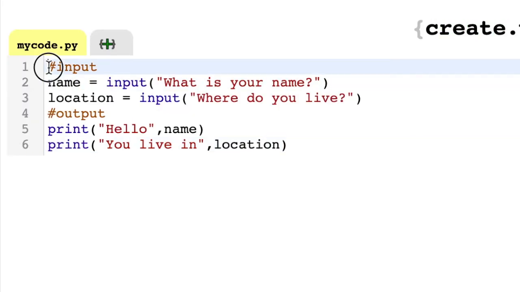So, to recap, these are inputs. We have a variable followed by an equals, followed by the word input, and a question inside as a string. And these are outputs. Anytime you print to the screen, these are outputs. So hopefully that will help you get your head around inputs and outputs in Python.